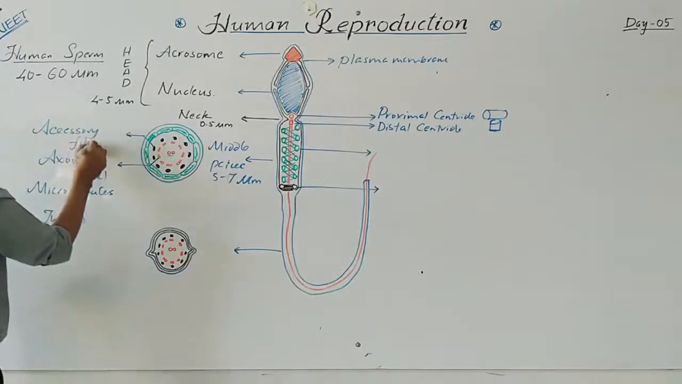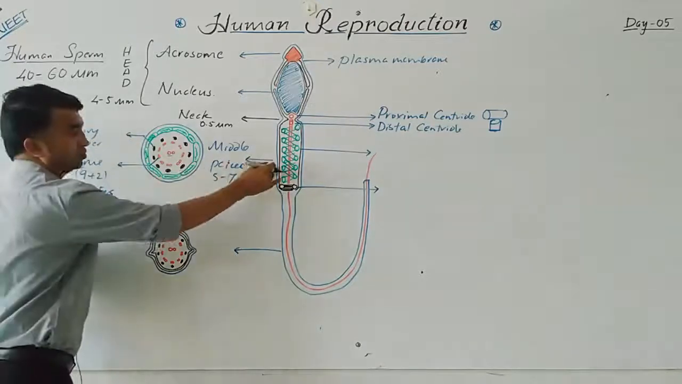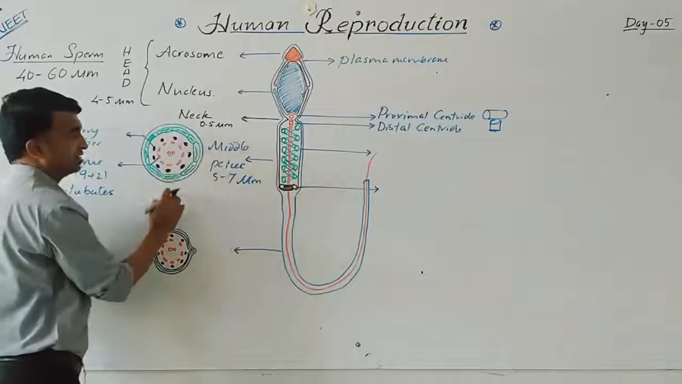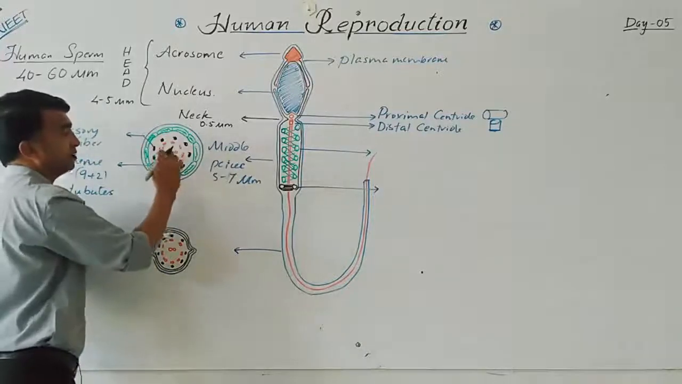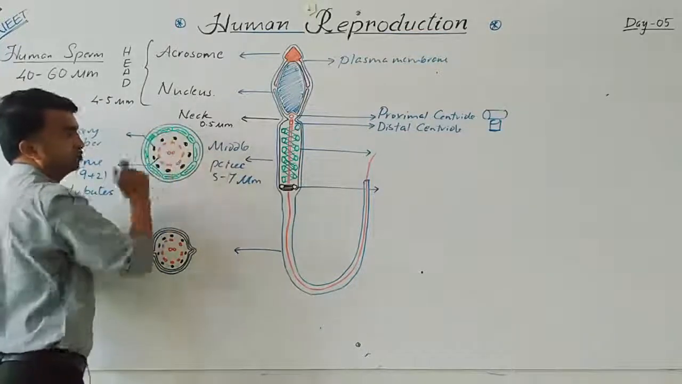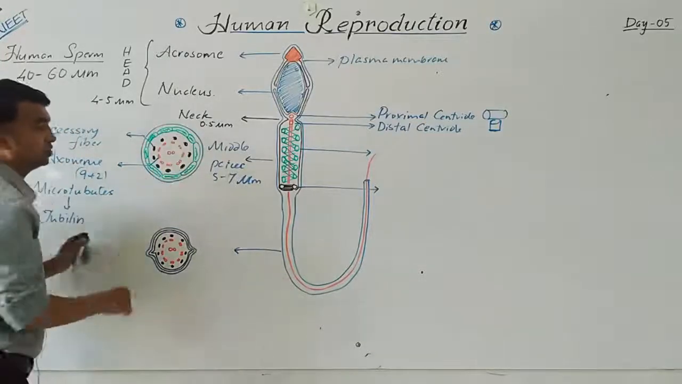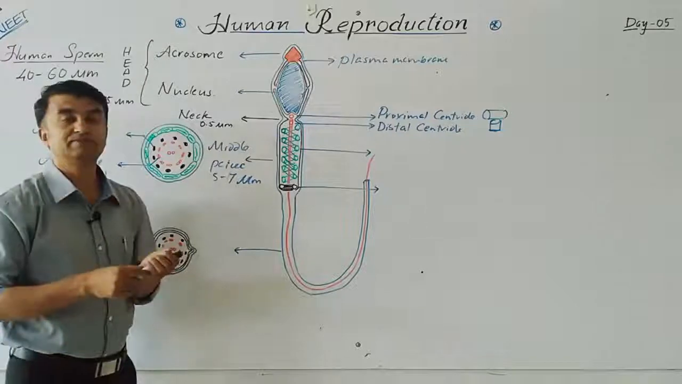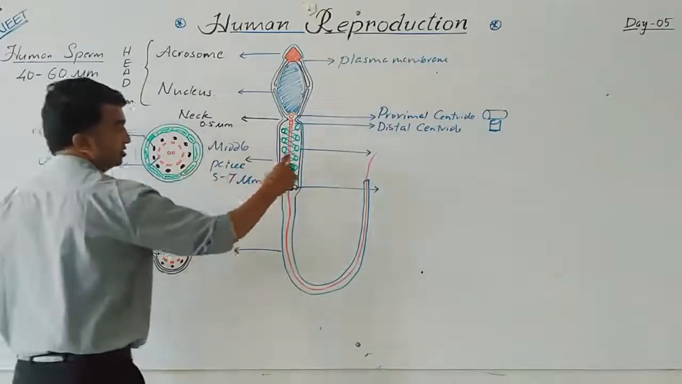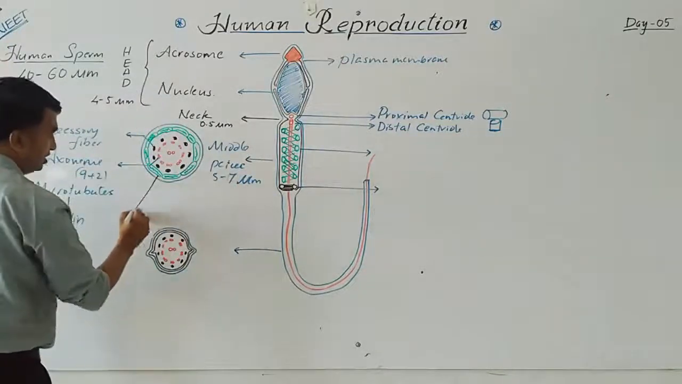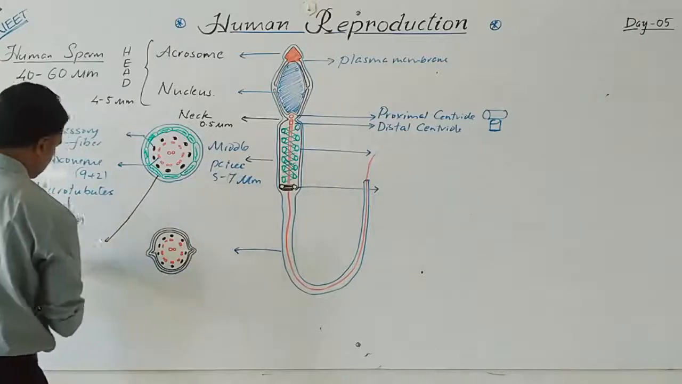Accessory fiber. This will give strength to this middle piece also. These are the accessory fibers, surrounded by this green colored portion. So this is a very important one. Here the mitochondria are arranged in a spherical manner. This triangular structure, these are nothing but mitochondria.